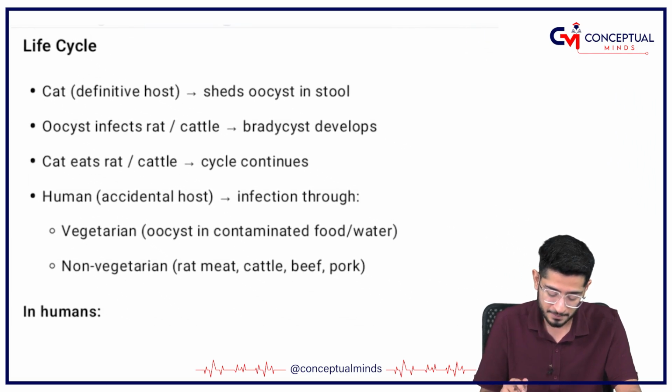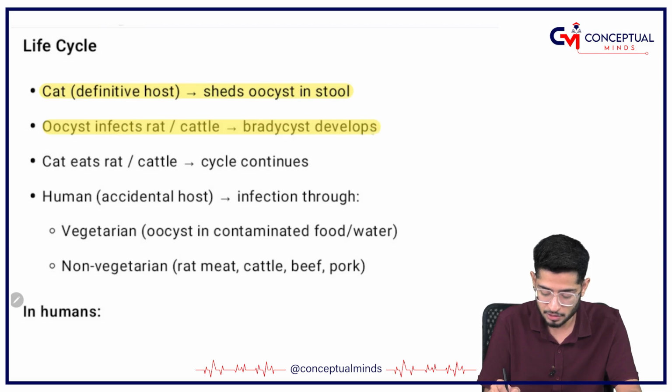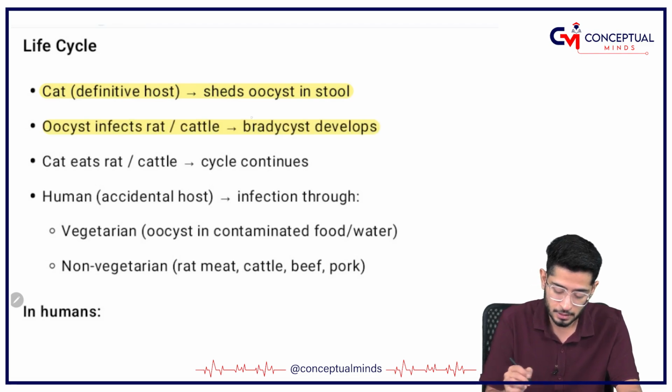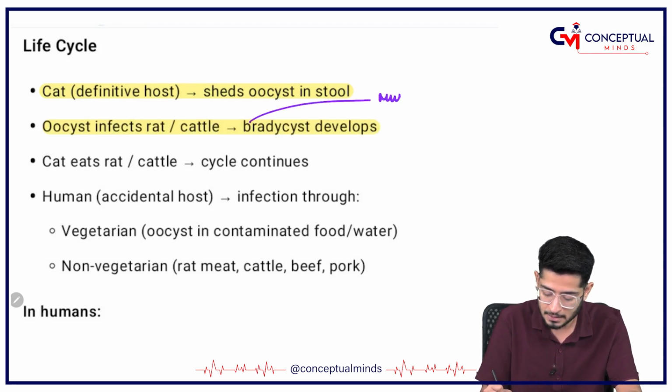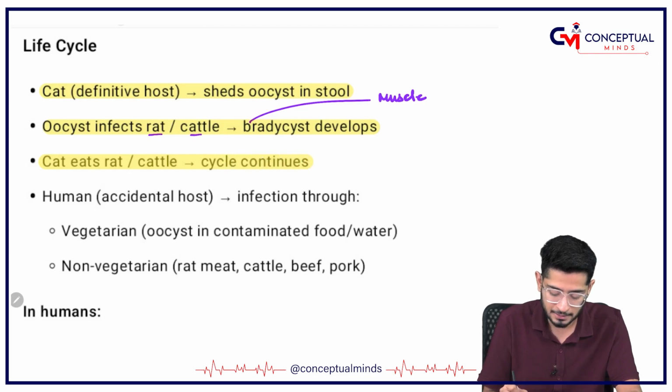Alright, so what happens? The life cycle is important. The cat is going to shed the oocyst in the stool. Oocyst is going to infect the rat or the cattle, which develops bradycyst. I've told you the bradycyst is going to be in the muscle of the rat and the cattle. Then the cat is going to eat the rat and the cattle, and the cycle is going to continue.